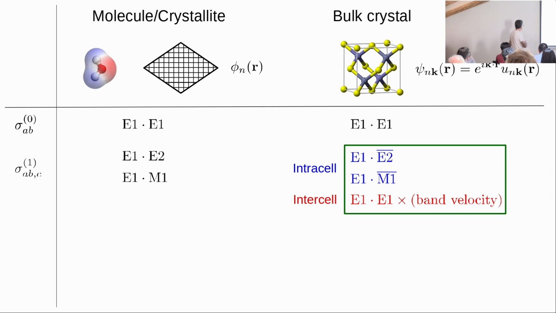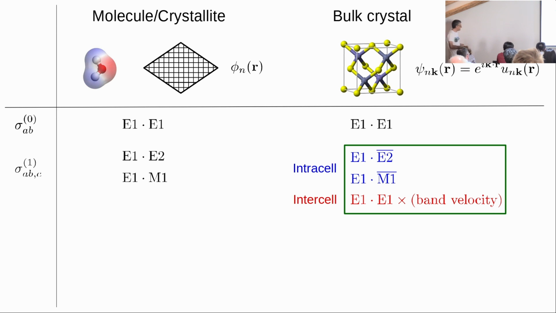The spatially dispersive conductivity will look as follows. So remember that for finite systems, there were two terms, electric dipole, electric quadrupole, and electric dipole, magnetic dipole. For bulk crystals, it turns out that there are three terms. The first two are bulk analogs of the molecular ones, and I will call them intracell.